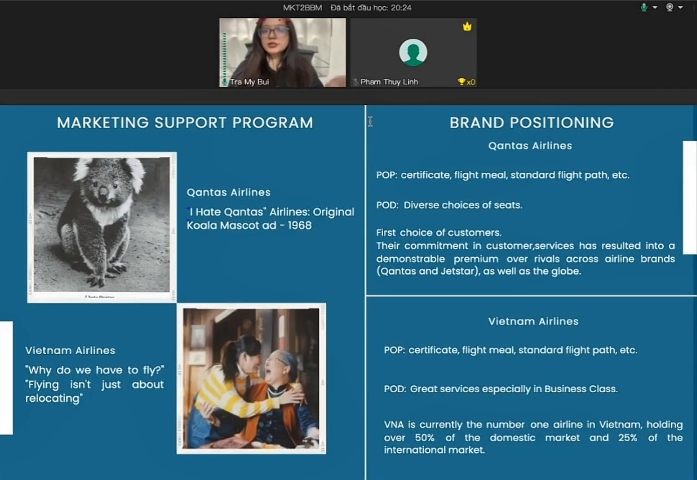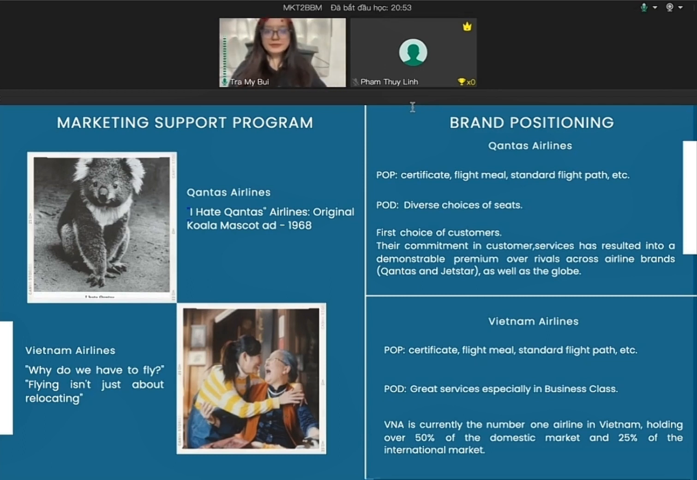Nowadays, Qantas' image is more expressive and centered on people's feelings, but its Koala 1998 campaign was totally different and was rated one of the finest advertisements of all time. In 2022, Vietnam Airlines aired 2 television ads promoting the tagline, "Why do we have to fly?" Flying isn't just about relocating for Tet holiday, and it received big success.